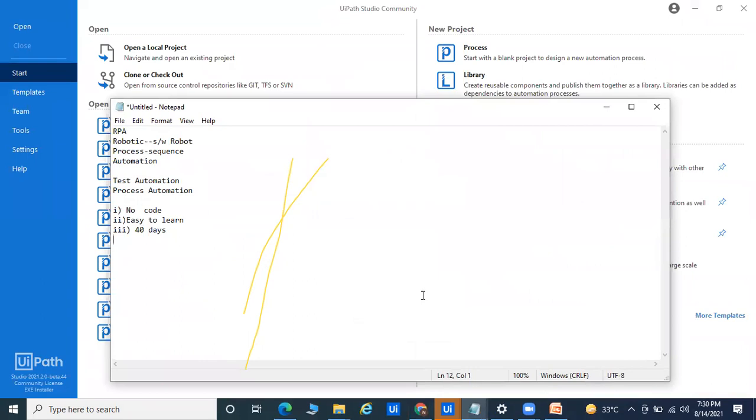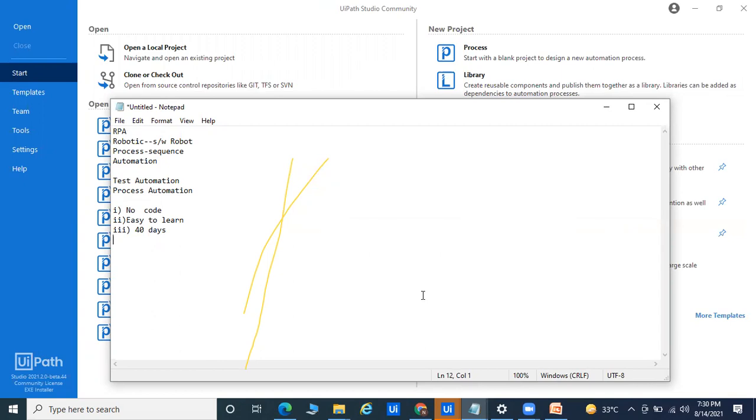So that's why the first thing I'll prefer is RPA, because there are lots of benefits. Coding is not required, and it's easy to learn. In 40 days you are able to learn and get ready for the job. Fourth, in the market you can get the highest salary, because supply is very low and demand is very high for RPA.